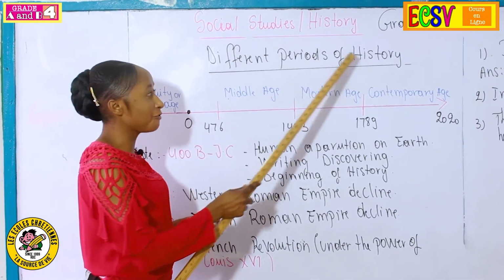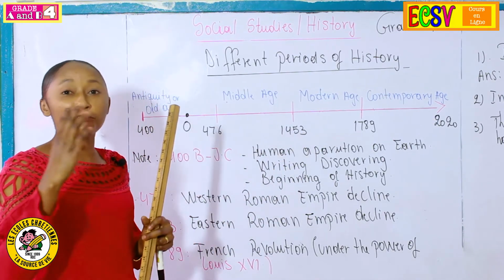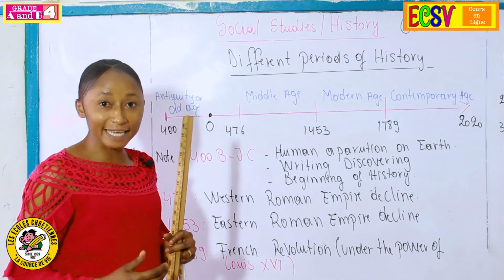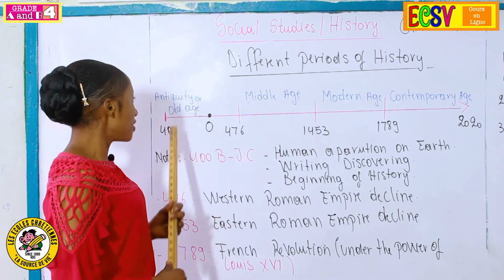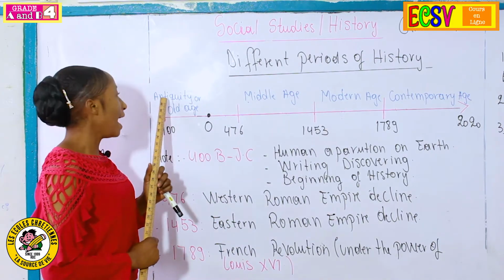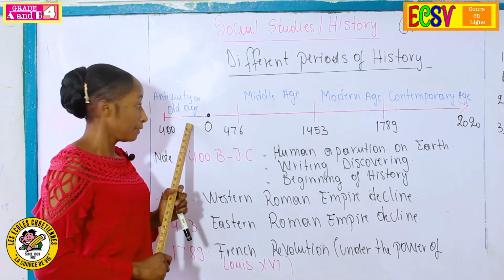Different periods of history. There exist 4 periods of history. What are they? The first one is called antiquity or old age.